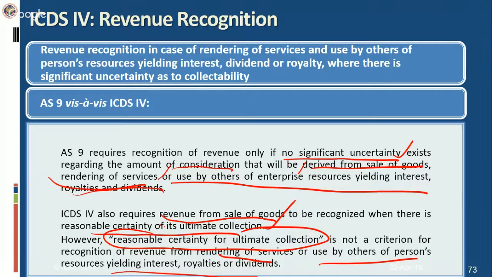By implication, revenue recognition cannot be postponed in case of uncertainty regarding collectability of consideration to be derived from rendering of services or use by others of persons' resources yielding interest, dividend, or royalty. Revenue has to be recognized even if this criterion is not fulfilled.